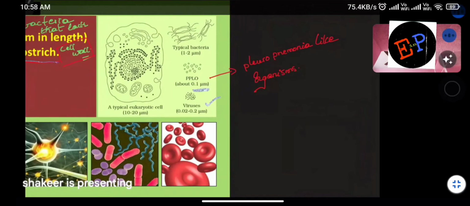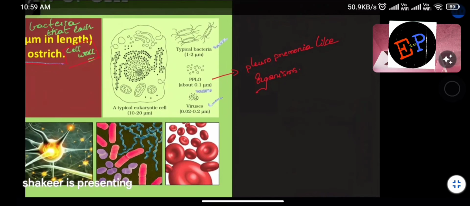Okay, and typical bacteria. Typical bacteria means what? If you take the average of a bacteria, it will be 1 to 2 micrometer. It will range from 1 to 5 micrometers also. Which one? Bacteria. And if you see the size of a eukaryotic cell. Eukaryotic cell means a cell which contains a nucleus and membrane-bound organelles. So the eukaryotic cell size will be how much? 10 to 20 micrometers. Understood now?